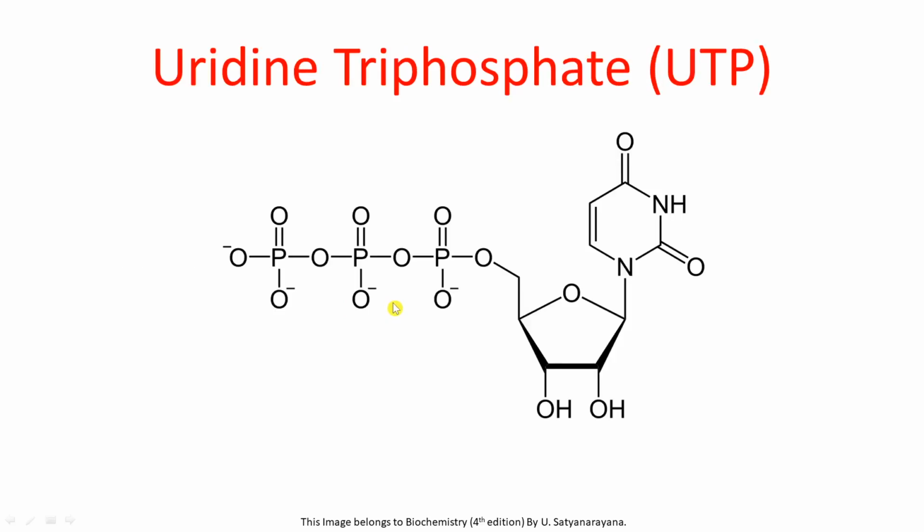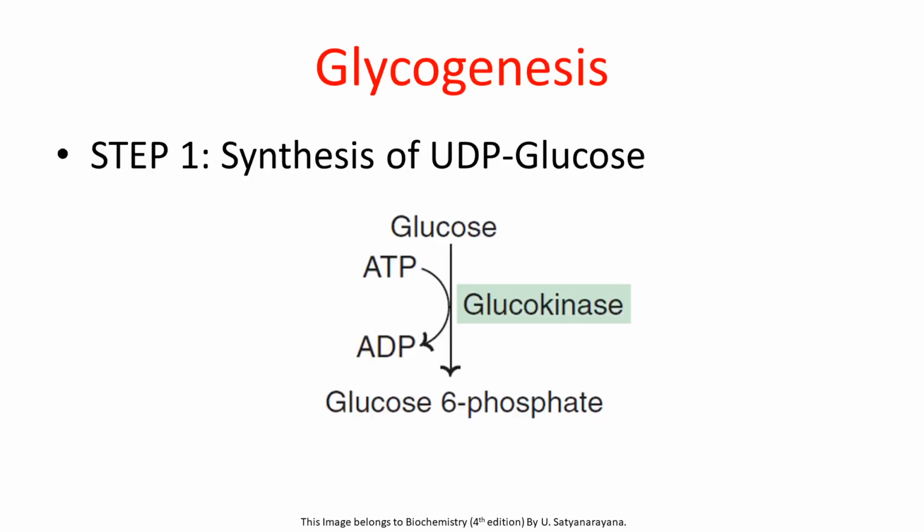This uridine triphosphate is made up of uracil base which is attached to the ribose sugar, and this ribose sugar is further attached to 3 phosphate groups. The first phosphate group will be alpha phosphate group, second one will be beta phosphate group, and third one will be gamma phosphate group. Now let us see the glycogenesis pathway.